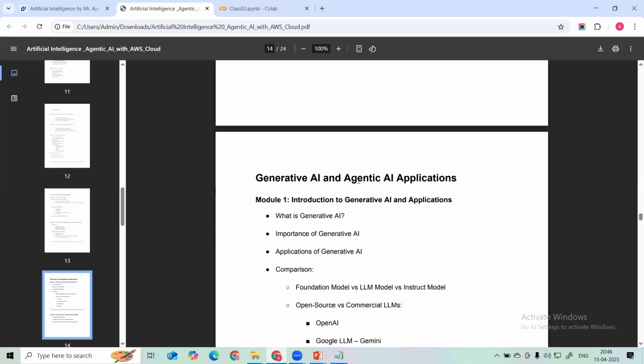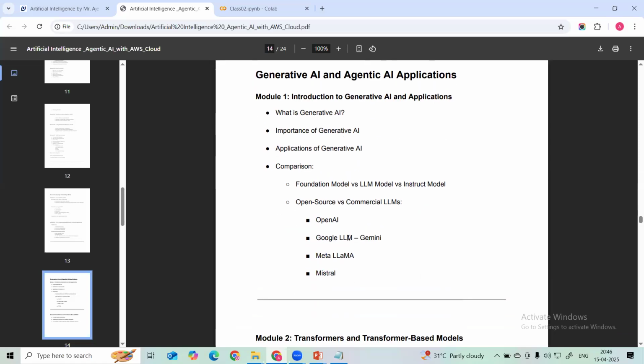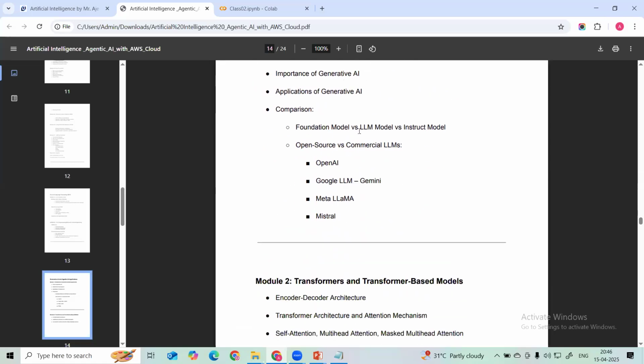We are going to learn agentic AI applications also in generative AI. Here we can understand what generative AI is, its importance, and its applications. Then we are going to gradually understand what a foundation model is, what an LLM is, what an instruct model is, and what open source and commercial models are.